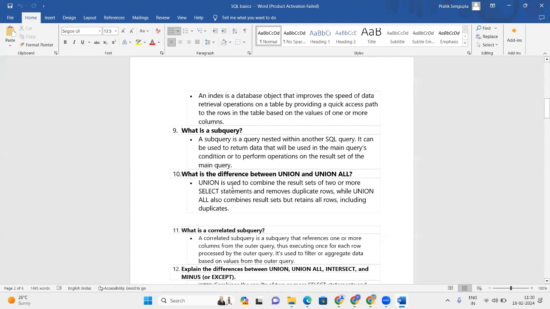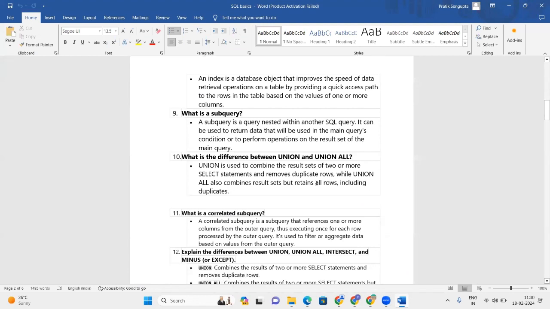Difference between union and union all. Union is used to combine two or more select statements and removes duplicate rows, whereas union all combines the result sets but retains all rows including duplicates. So basically, a union combines the result set of the two tables.